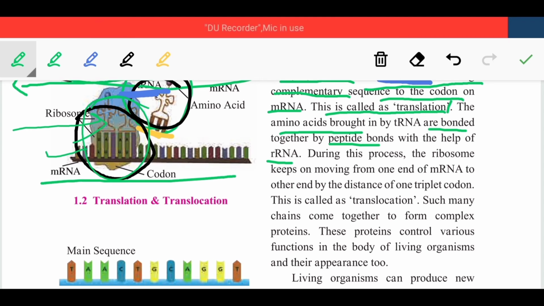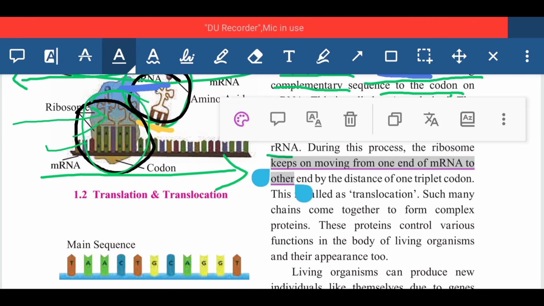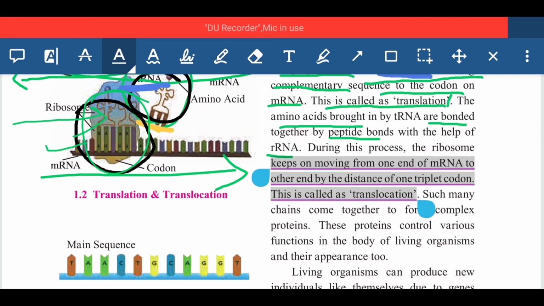Here you can see that this process started from here, so it will move like this. It keeps on moving from one end of the mRNA to the other by the distance of a triplet codon. This is called translocation.